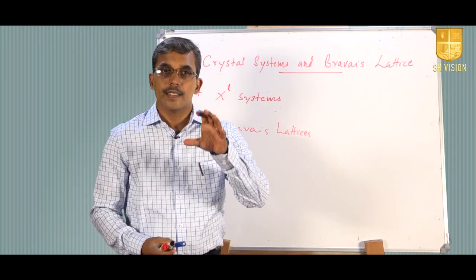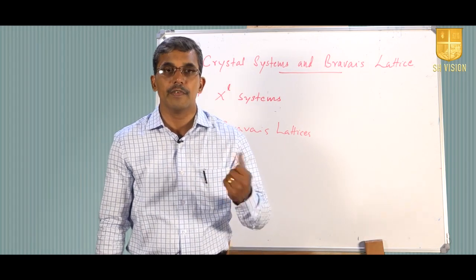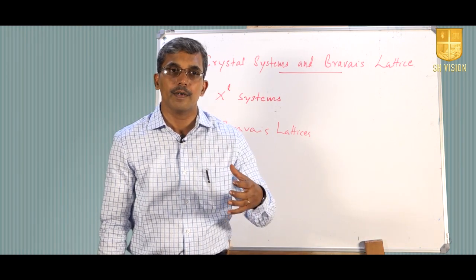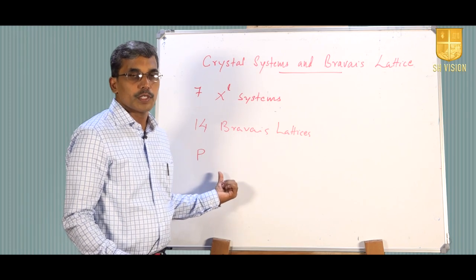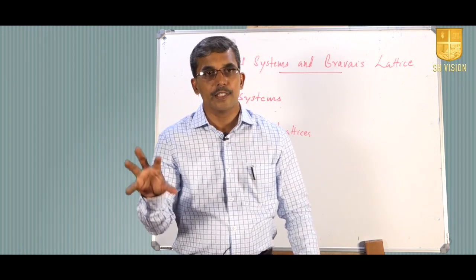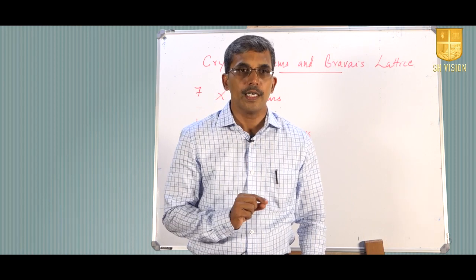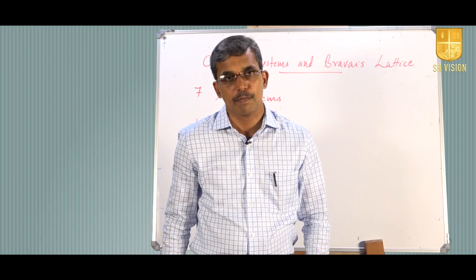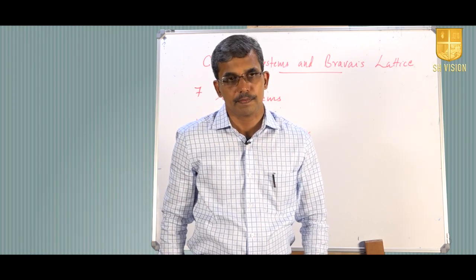So, there are 7 crystal systems and a few variants. Altogether we have got 14 Bravais lattices, and these variants can be represented in terms of certain letters. For example, we have P used for primitive lattice. Primitive lattice means a particular unit cell defined by A, B and C and alpha, beta, gamma, and you will have the lattice points only at the corner points. So, there are 8 corner points, there are 8 lattice points at the corners.